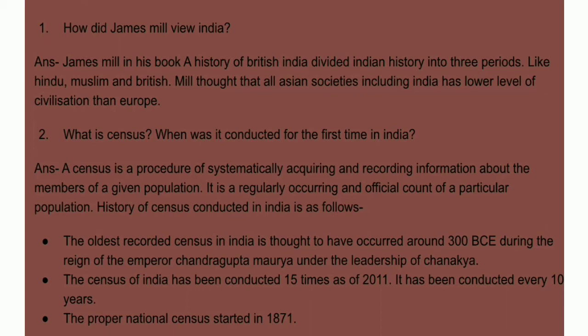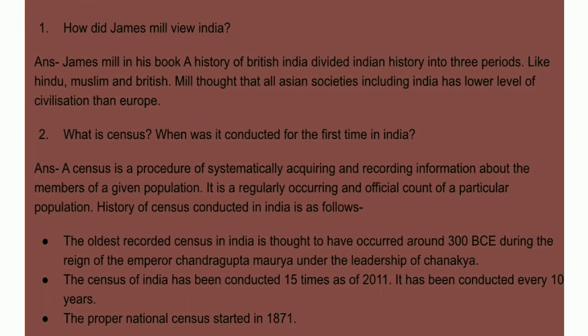Answer, a census is a procedure of systematically acquiring and recording information about the members of a given population. It is a regularly occurring and official count of a particular population. History of census conducted in India is as follows.